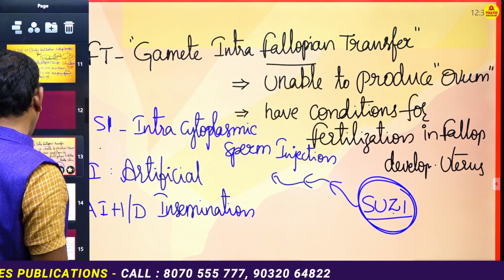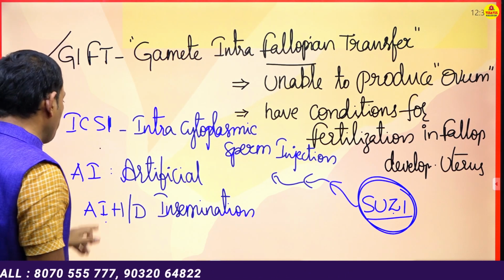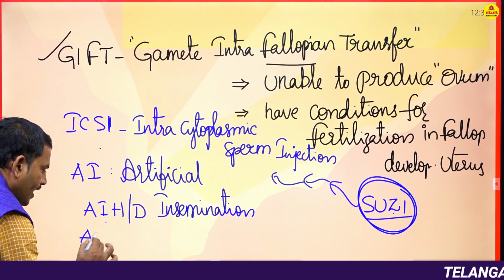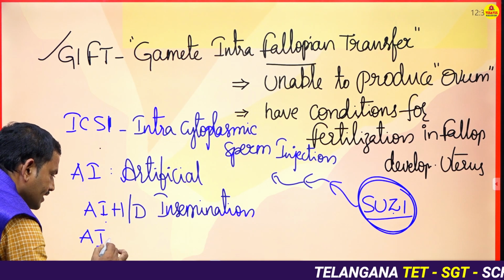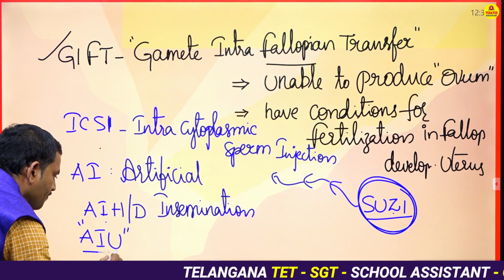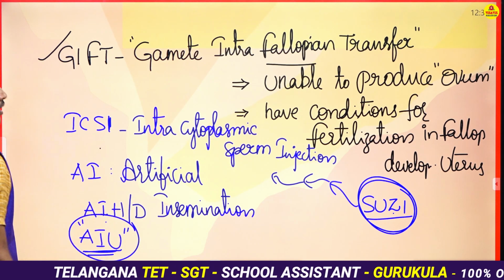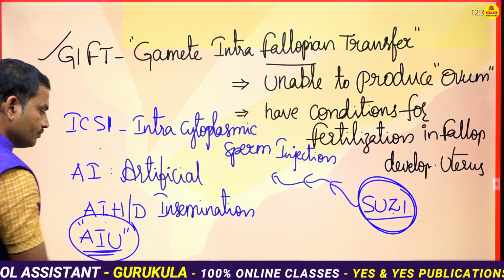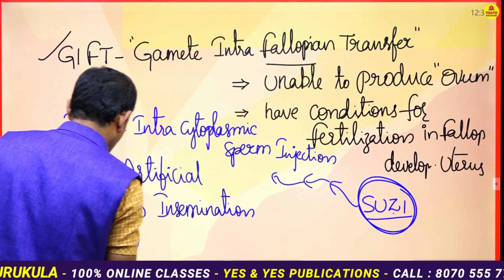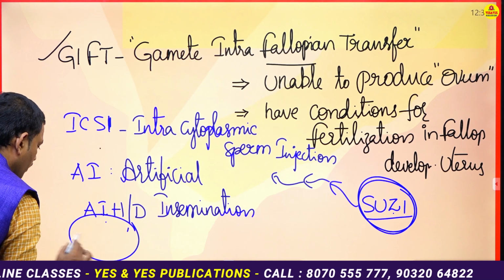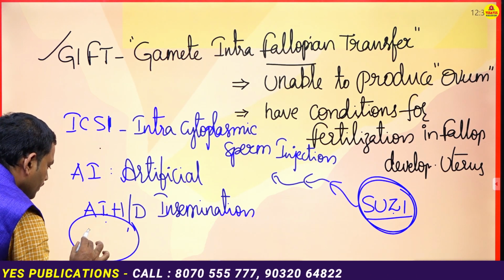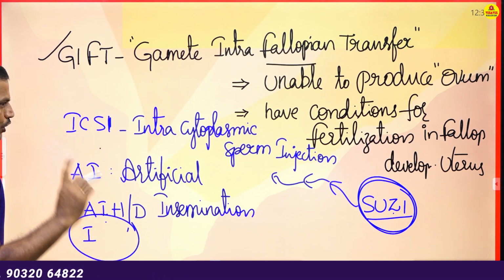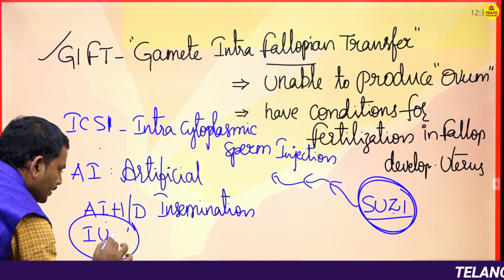Here is one more important term to remember related to AI. Sometimes if the sperms are transferred directly into the uterus, it is called intrauterine insemination, IUI.